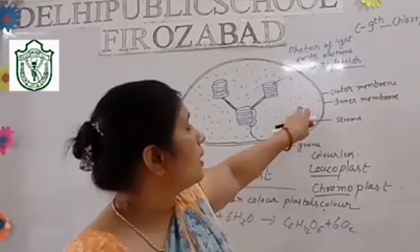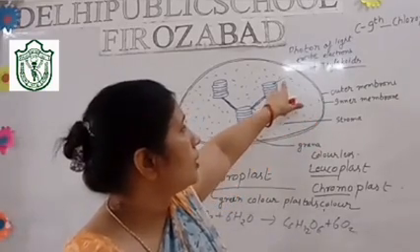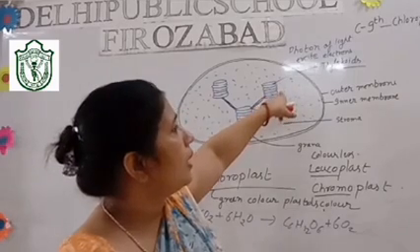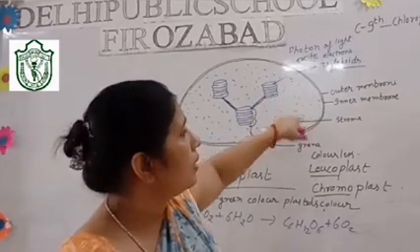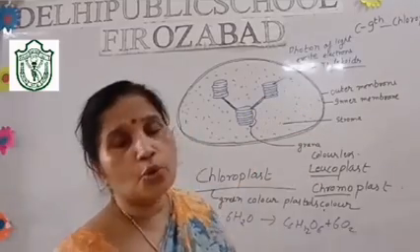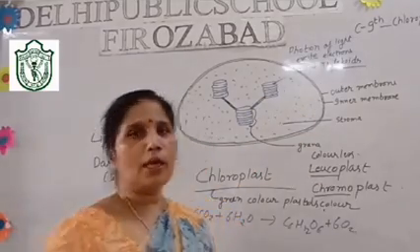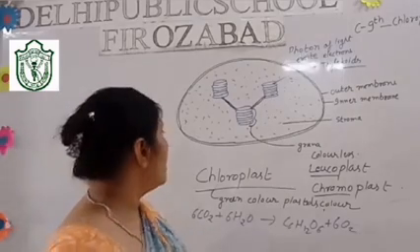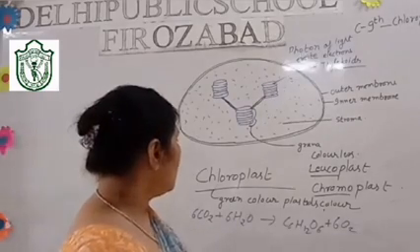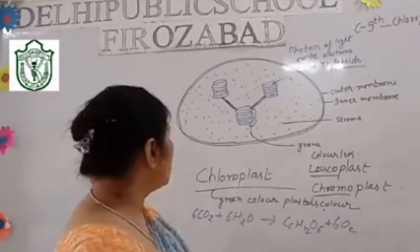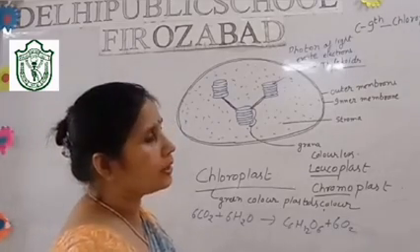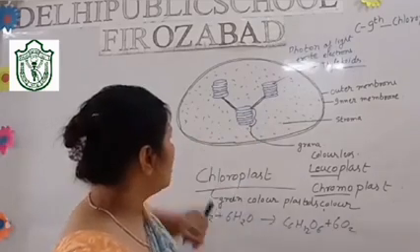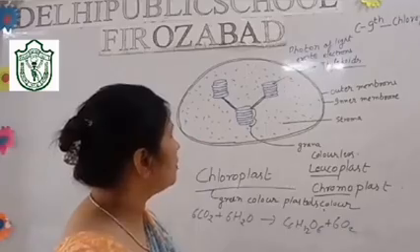This is the matrix. So the light reaction occurs in this. These thylakoids together are called grana. So the light reaction occurs in the grana, and the dark reaction occurs in the stroma. Is it clear? In this way photosynthesis occurs. So students, the whole important process, the light reaction, occurs in the grana. I think that much is sufficient about the chloroplast.